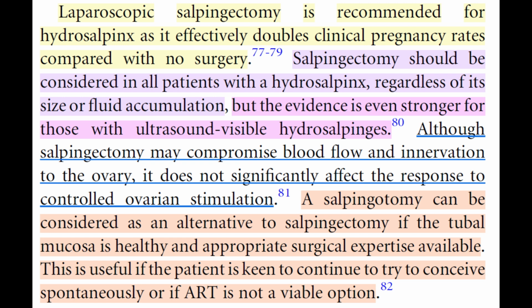Although salpingectomy may compromise blood flow and innervation to the ovary, it does not significantly affect the response to controlled ovarian stimulation. A salpingotomy can be considered as an alternative to salpingectomy if the tubal mucosa is healthy and appropriate surgical expertise is available. This is useful if the patient is keen to continue to try to conceive spontaneously or if ART is not a viable option.